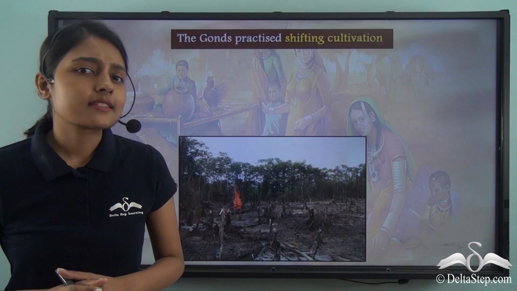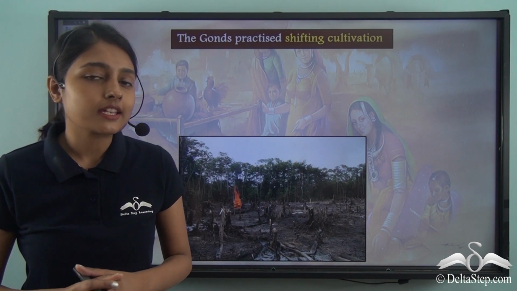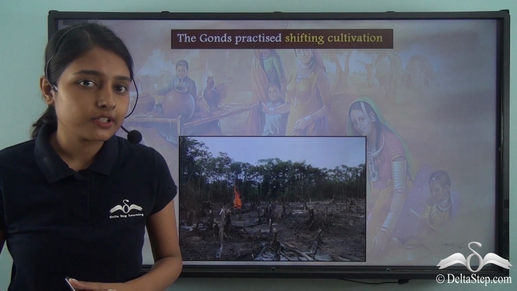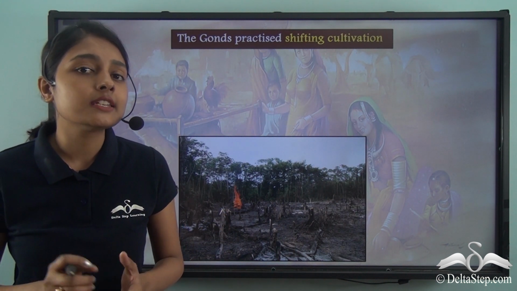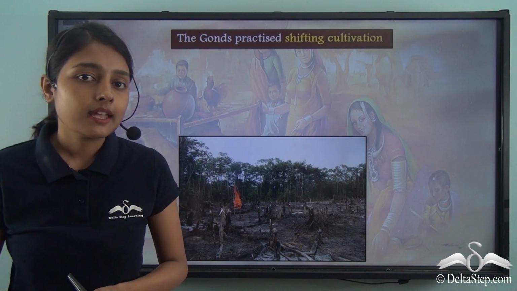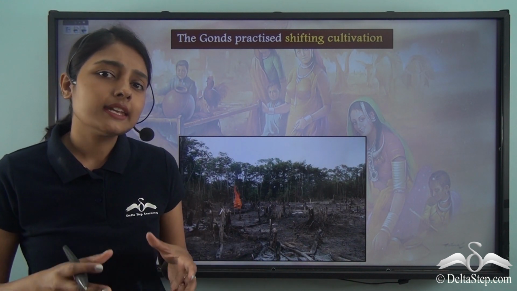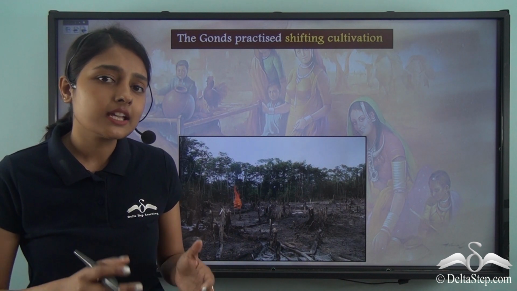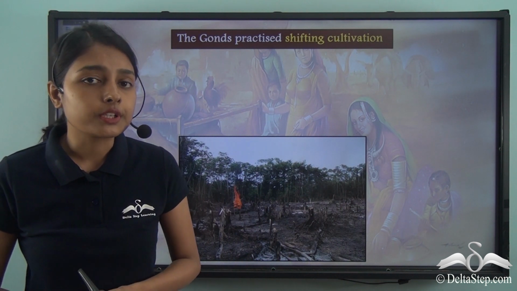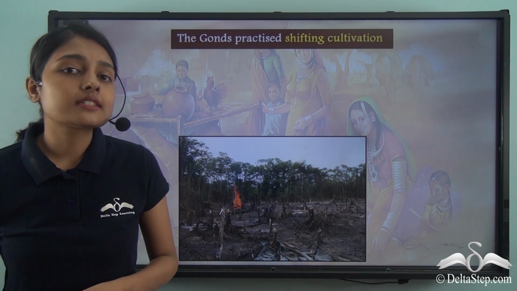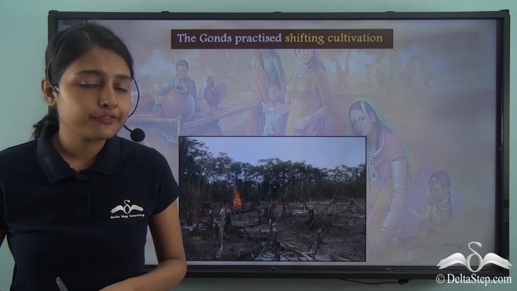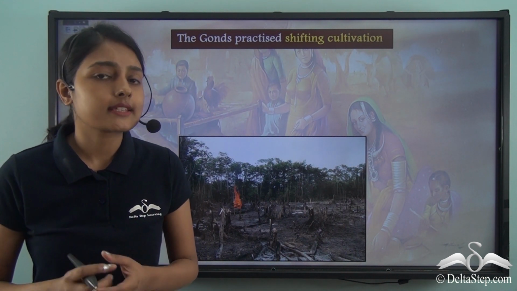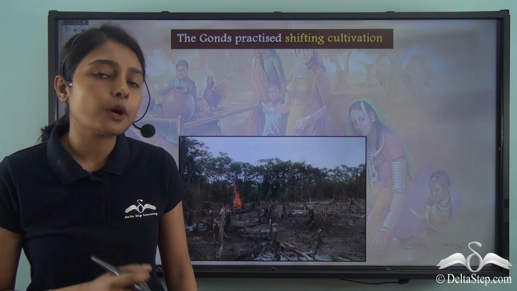Now, can you enlist some of the very necessary things that we require for our everyday survival? After shelter and clothing, the most important thing that we need for our sustenance is food. And when any tribe, any kingdom or any empire lives somewhere, they require food. And in order to feed the ever-growing population, more and more food is required. But from where did the Gonds get their food? They had to practice agriculture in order to feed the population.